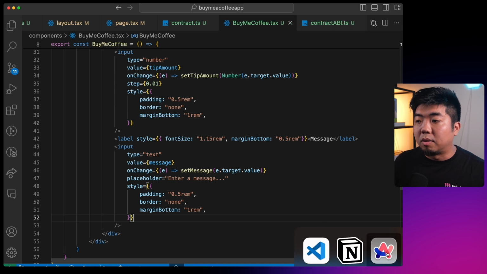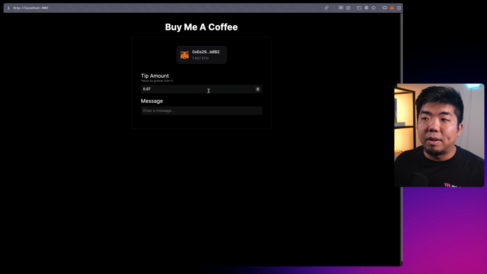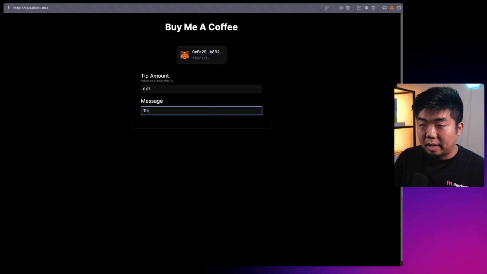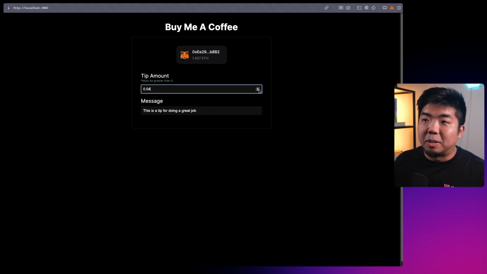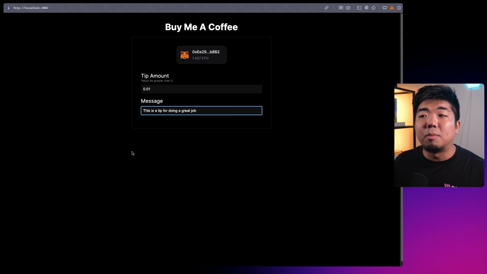So coming back here, we now have our two input fields: the tip amount field and the message. We can say this is a tip for doing a great job. And once we have the tip amount and a message, we should be able to call our buy me a coffee function from our contract, and that should emit that information onto the blockchain. Now we do need to add a button here. What we want to add is a button, but we don't want the button to appear if there isn't a tip amount or if there isn't a message.